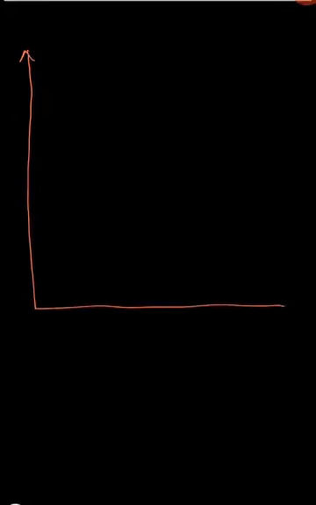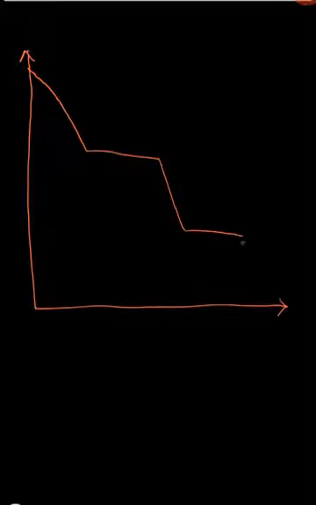So we have the temperature axis and the energy axis. So we start with a gas there. This gas will condense to turn into a liquid. This liquid will be cooled further and it will freeze so that it turns into a solid. So from this point to that point, we have a gas.